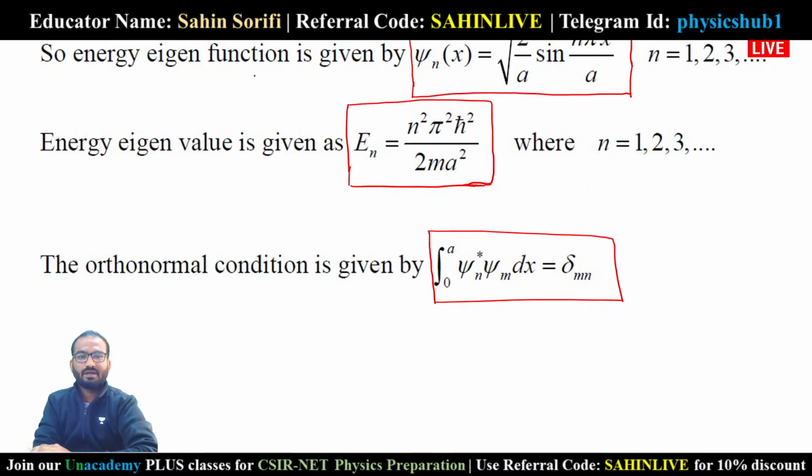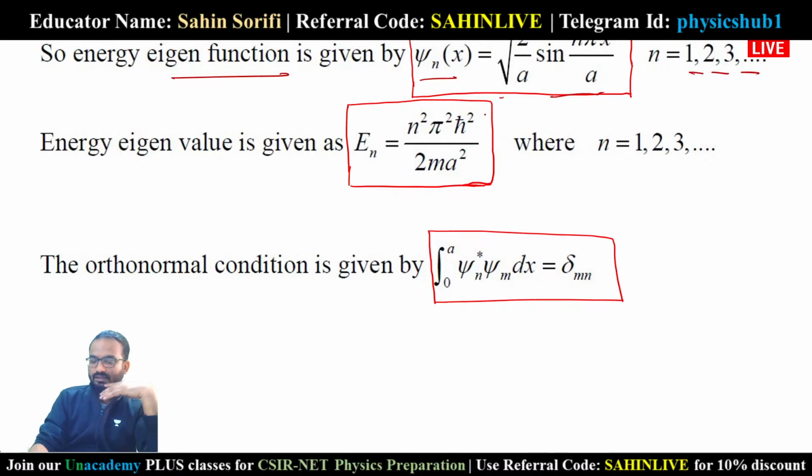So you can see the energy eigenfunction is given by psi n of x equals root over 2 by a sin n pi x by a. n will run from 1, 2, 3. n is not equal to 0 because the value of sin at n equals 0 will be 0 and the wave function will vanish. The energy eigenvalue En equals n square pi square h cut square by 2 m a square. And the orthonormal condition is the integral from 0 to a of psi m star psi n dx equals delta mn.